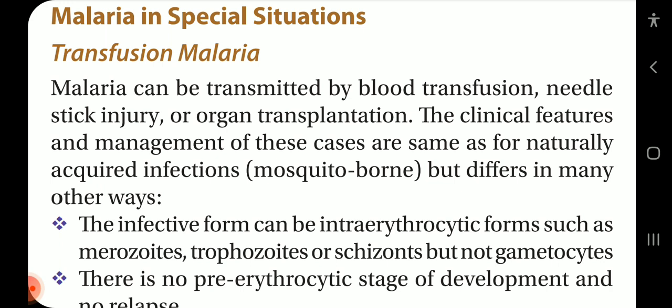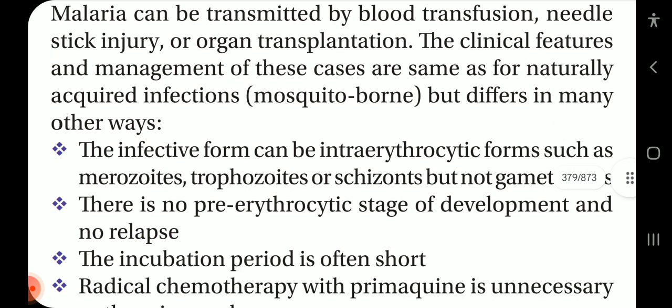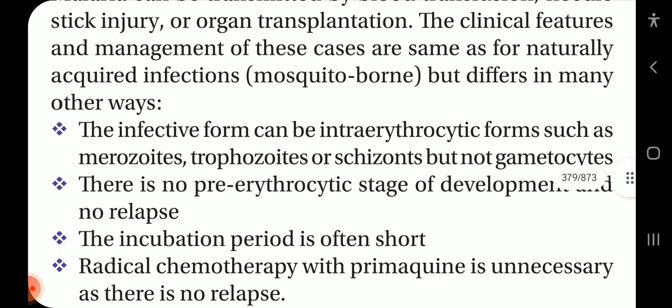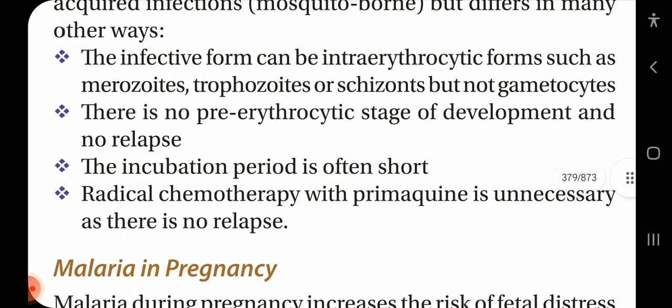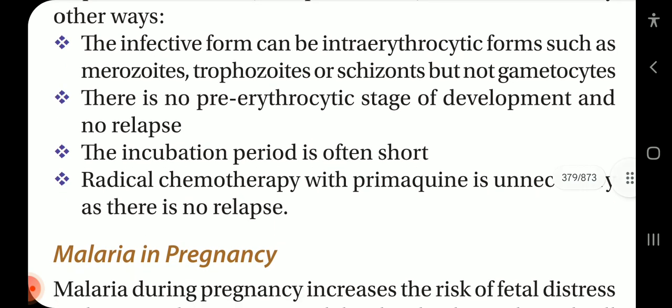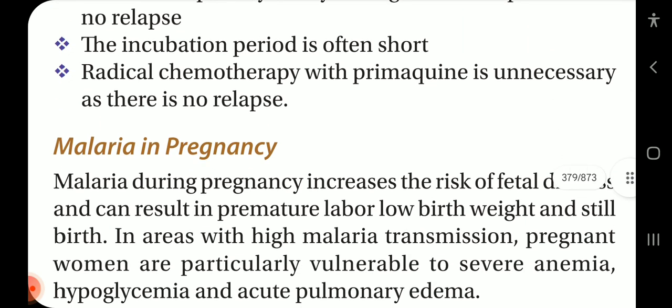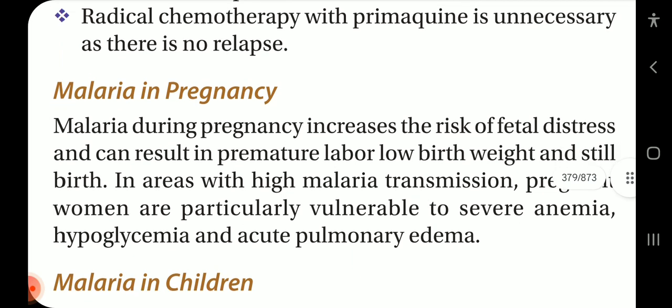Malaria in special situations. Transfusion malaria. Malaria can be transmitted by blood transfusion, needle stick injury, or organ transplantation. The clinical features and management of these cases are the same as for naturally acquired mosquito-borne infection but differ in many other ways. The infective forms are intraerythrocytic forms such as merozoite, trophozoite, or schizonts, but not gametocytes. There is no pre-erythrocytic stage of development and no relapse. The incubation period is often short. Clinical chemotherapy with primaquine is unnecessary as there is no relapse.